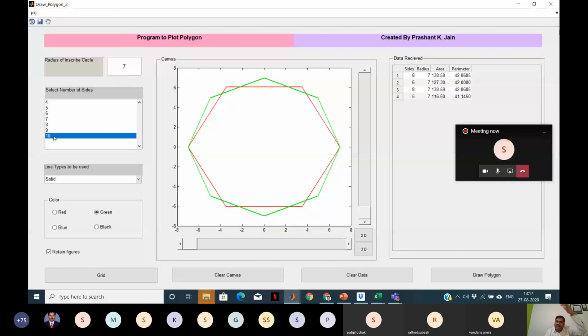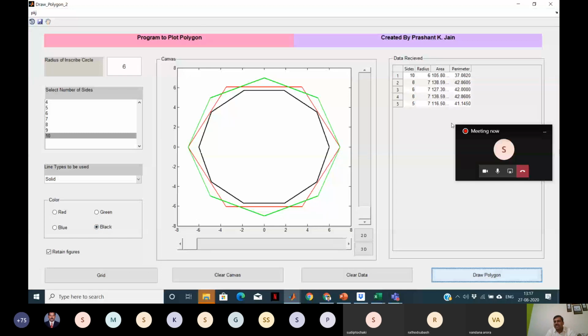I am taking side 10, I am changing it to say 6, and the color, let me put it black, right? And then let me draw. So see, the current data is coming on the top, right? Any time I can clear this data. So now this data is clear. If I draw again, the new data starts coming, right?